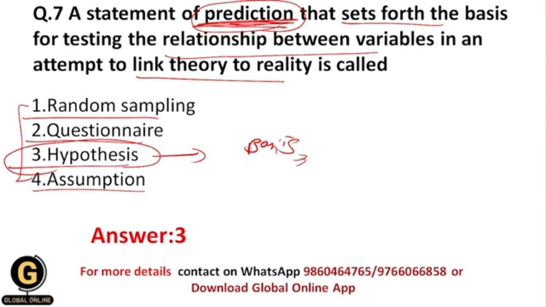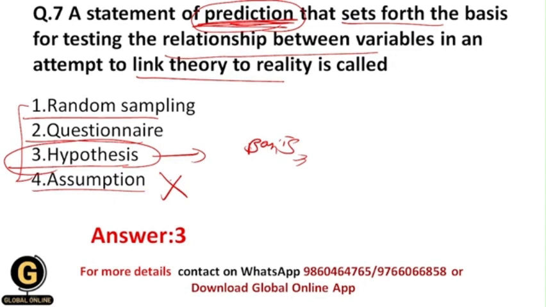It is about the testing of relationship between the variables under study, and as well, this is the attempt to link the theory part to the reality. All of you getting? And that's why your correct answer should be hypothesis, not assumption, because there is a lot of difference between hypothesis and assumption. Assumption is only the thing which comes after our intuitive thinking, but hypothesis is the proper prediction. It is a proper statement of prediction.